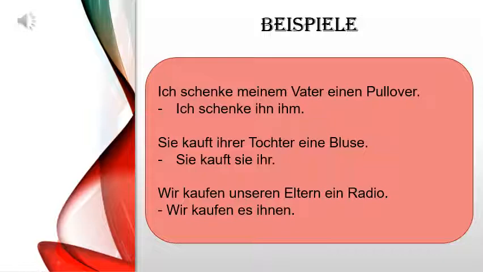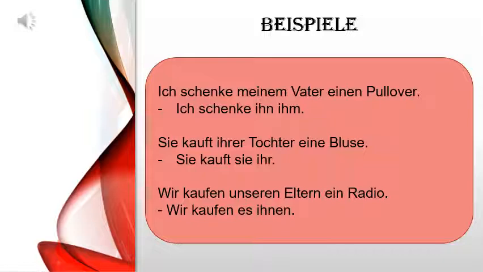Here, Pullover article is masculine. Einen shows that it is masculine. So, we have to use the masculine accusative. And for masculine noun, accusative is ihn. So, we have to use Ich schenke ihn ihm. Now, whenever we are converting both the nouns into pronouns, accusative should come first, then dative should come. That's why ihn has come first and then ihm. Okay. So, this we have seen for masculine.